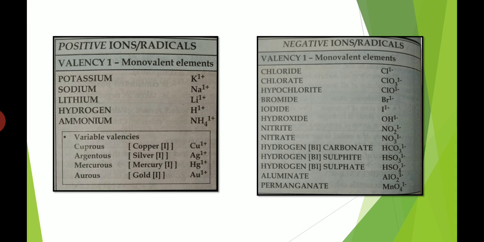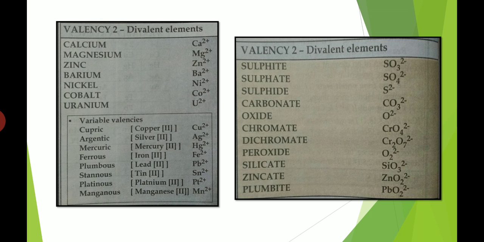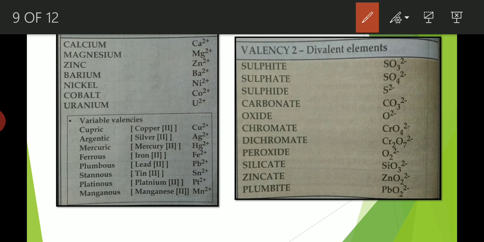Now move to those elements that have valency 2. This table shows the cations having valency 2 and this table shows the anions having valency 2. Calcium, magnesium, zinc, barium, nickel, all these elements have valency 2. Again, there are certain elements that have variable valencies.